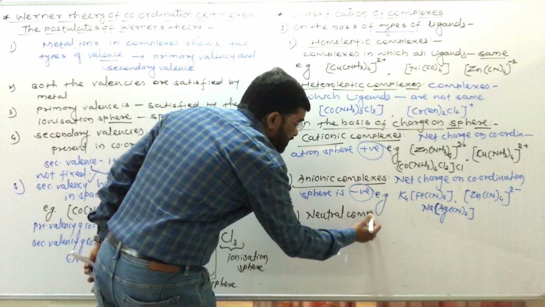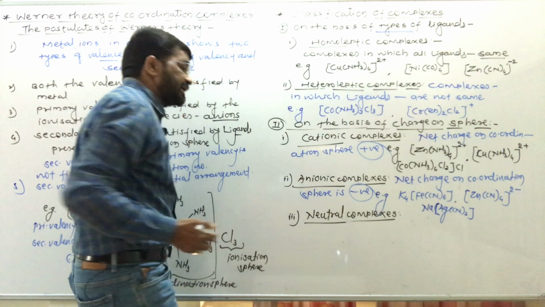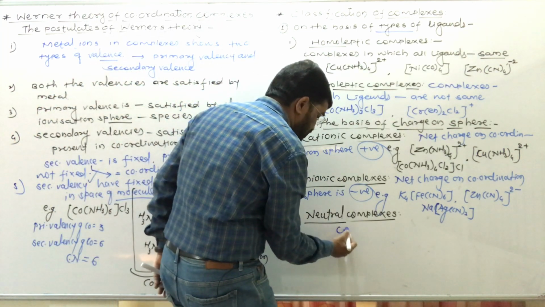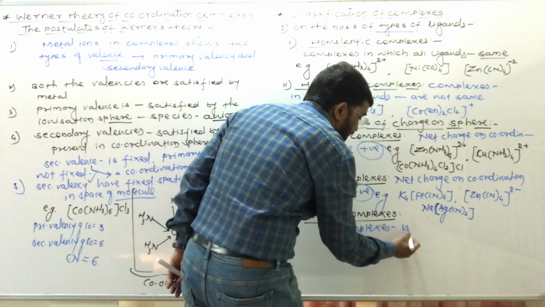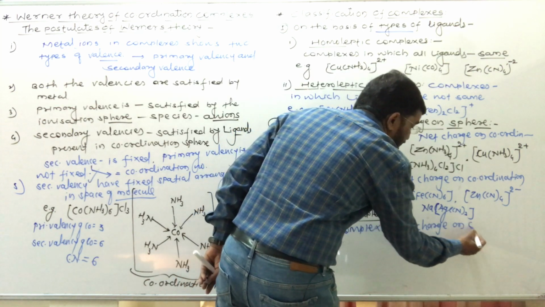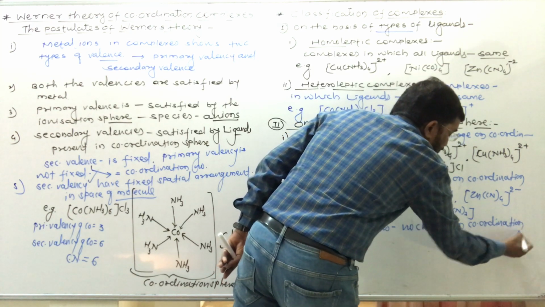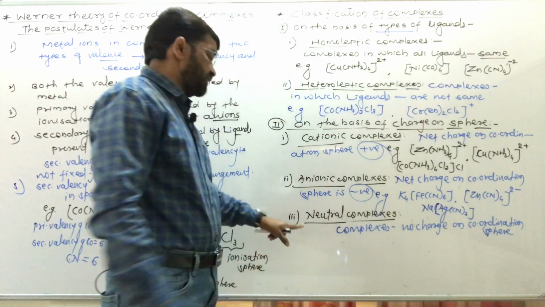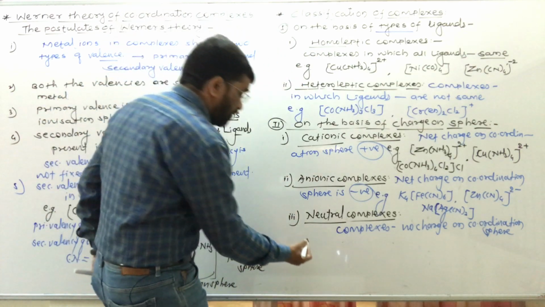So what are the neutral complexes and their examples we are to study? The complexes in which there is no charge on the coordination sphere are known as the neutral complexes.